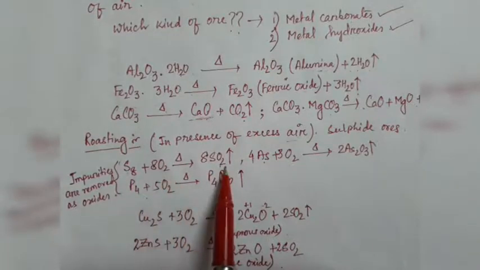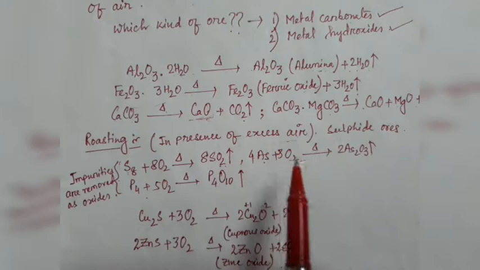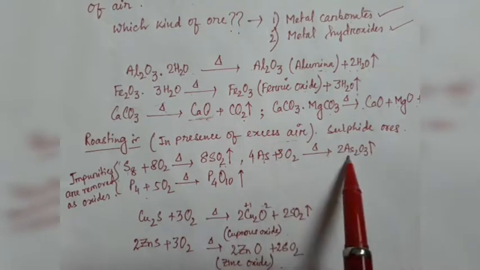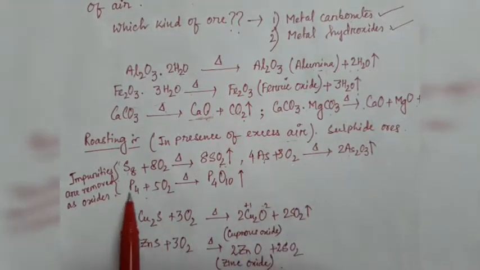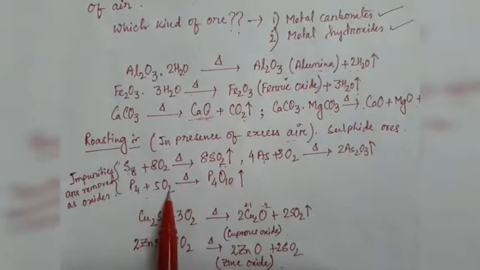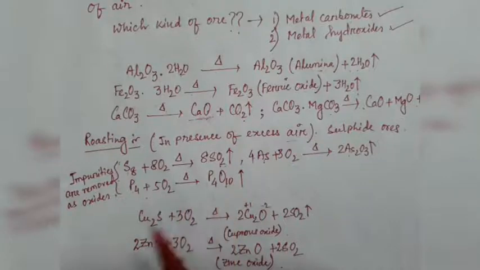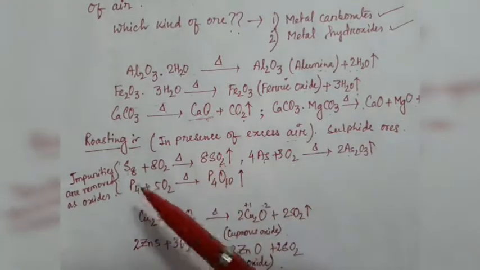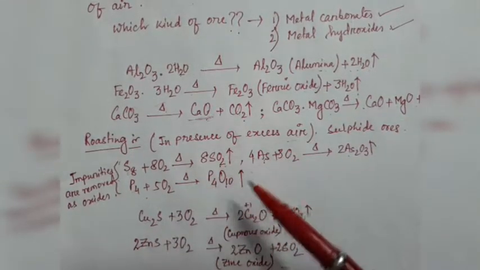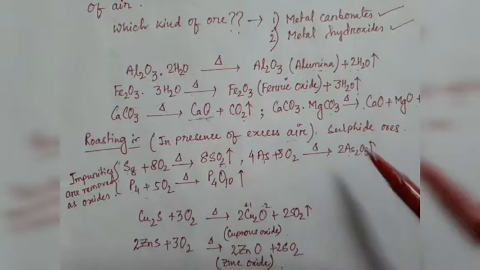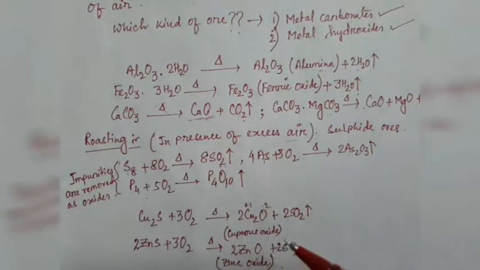Sulfur will be converted to sulfur dioxide, arsenic will be converted to arsenic oxide, and phosphorus will be converted to phosphorus pentoxide. All these are gaseous. Moisture is removed from the ore, and the non-metallic impurities like sulfur, phosphorus and arsenic are removed as their volatile oxides.